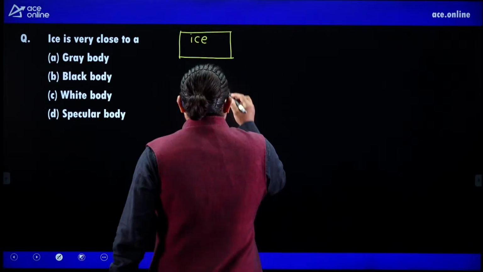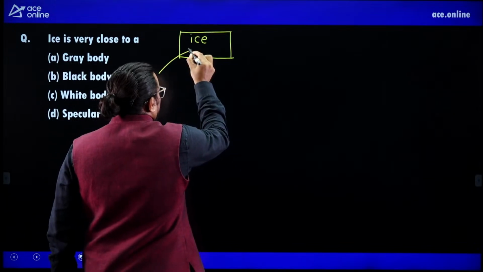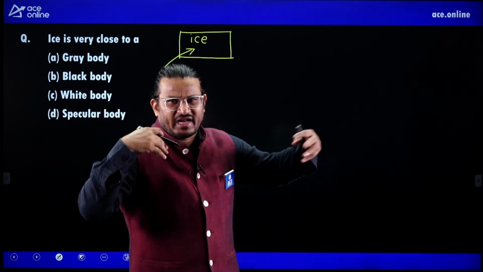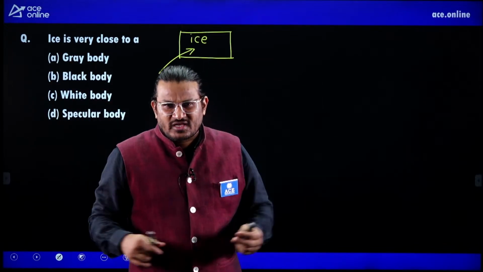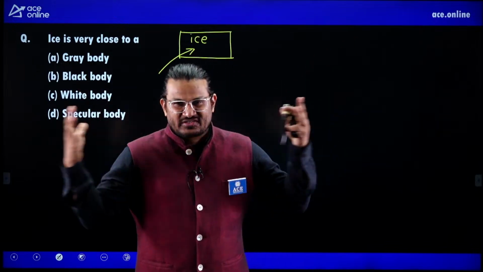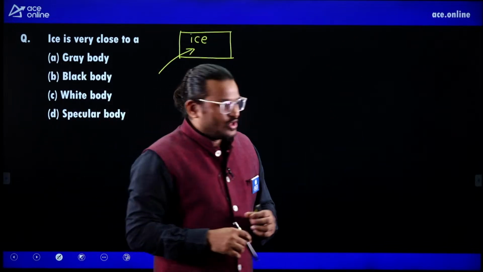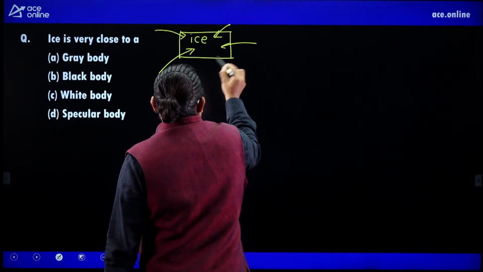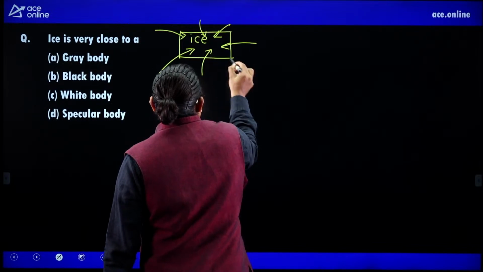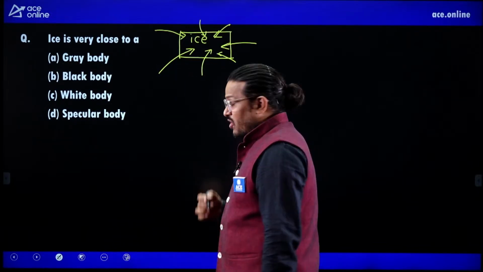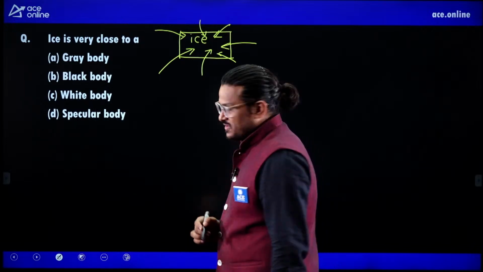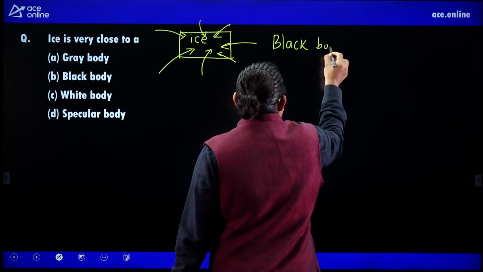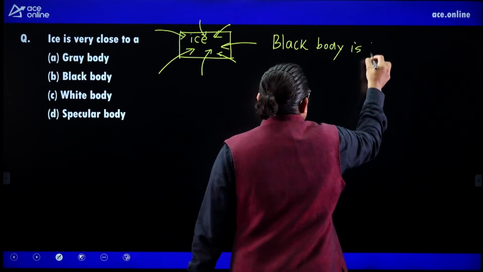Please listen. Right now I am standing here, and in front of me there are many lights, fans and thermocols. So everyone is radiating on my face. Exactly the same thing happens when everything is falling on a body. When the body absorbs completely, that is called a black body. So a black body is a perfect absorber.